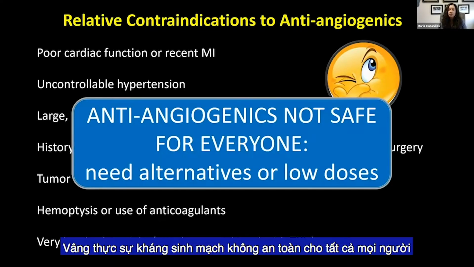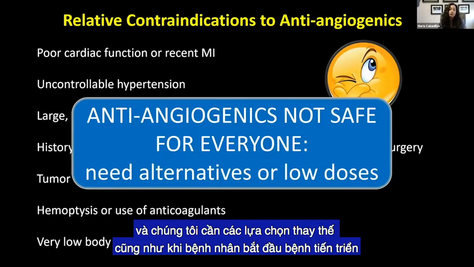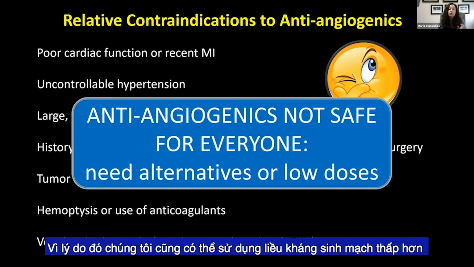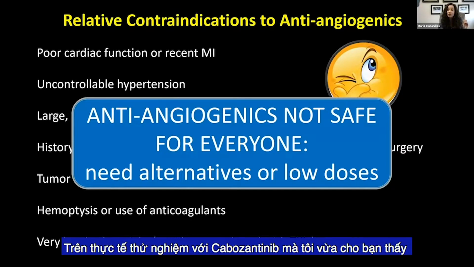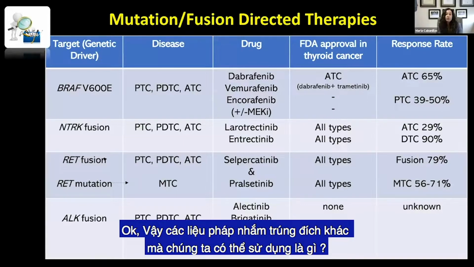So really, anti-angiogenics aren't safe for everybody. They're safe for many patients, but not for all patients. And we need alternatives. Also, patients eventually start to progress, and you may need an alternative for that reason. We can also use lower doses of these anti-angiogenics. You don't have to start at the FDA-approved dose. In fact, that cabozantinib trial that I just showed you, they started with 60 milligrams, which is now what most people use. Okay, so what are the other targeted therapies that we can use?